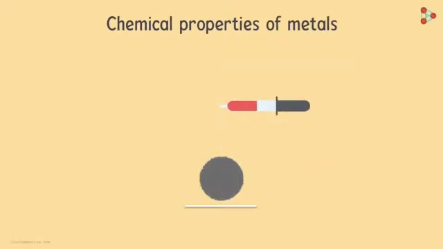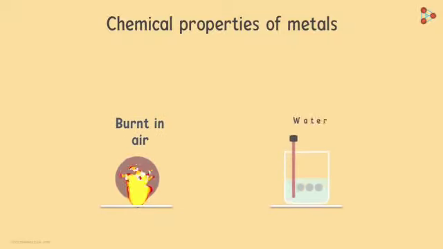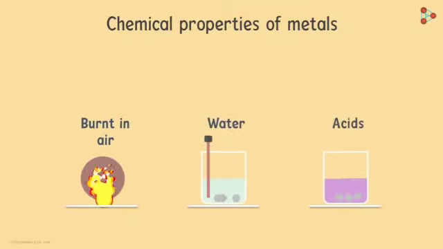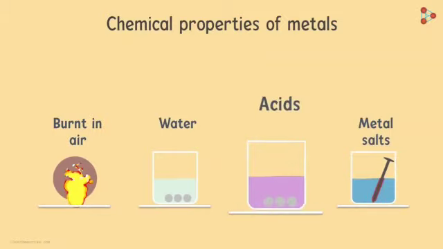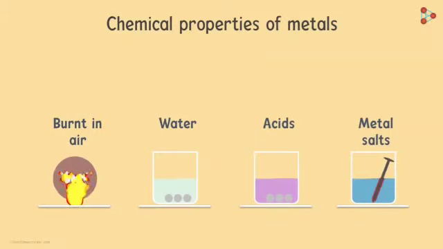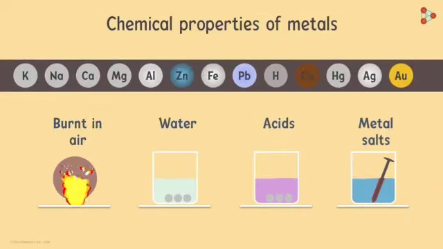When we're looking at chemical properties of metals, there are a few things we will look at. We will see what happens when metals are burnt in air, when metals react with water, when metals react with acids, and lastly, when metals react with solutions of other metal salts. Now in all these four categories, there's just one simple thing we will do. We will look at how reactive the metals are.